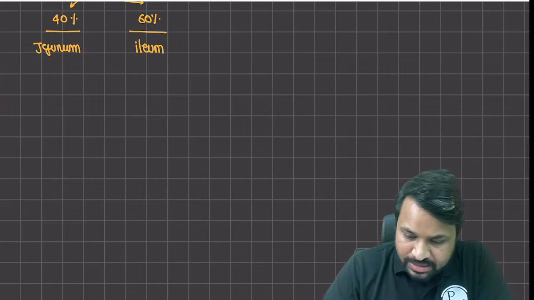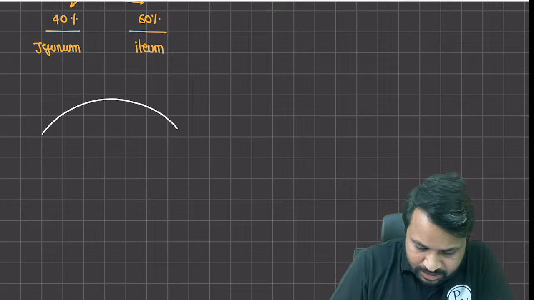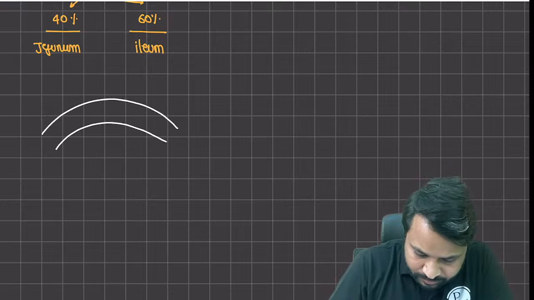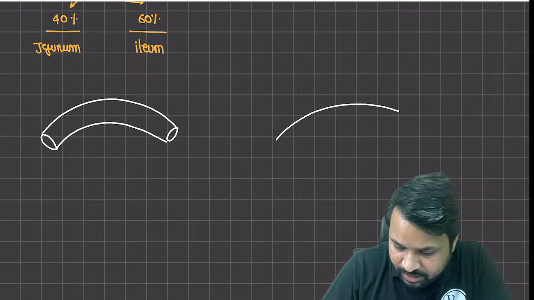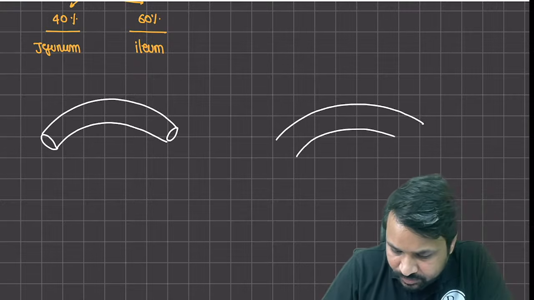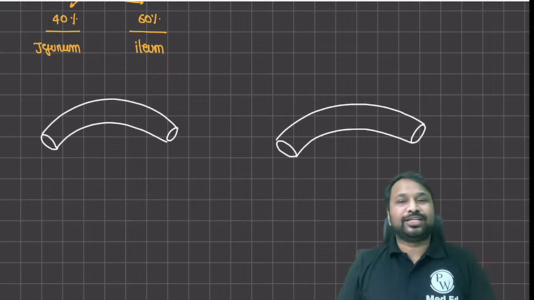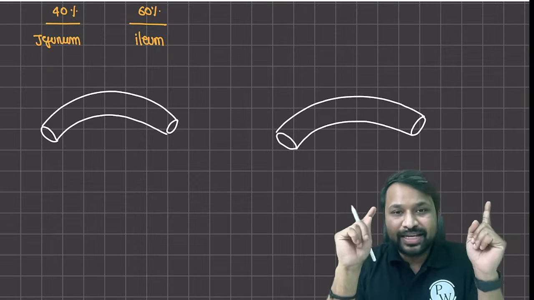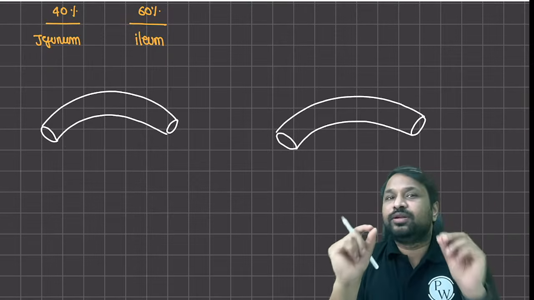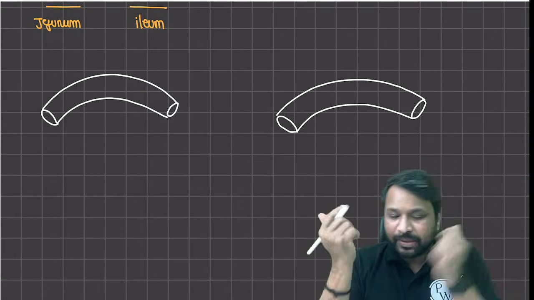So what I'll do is, I will give you two components of the bowel. This is one segment of the bowel, and this is another segment of the bowel. By looking at it, can you tell me which is jejunum, which is ileum? Just here. You can see right across here. Looking at these two, can you differentiate which is jejunum and which is ileum? You will not be able to.